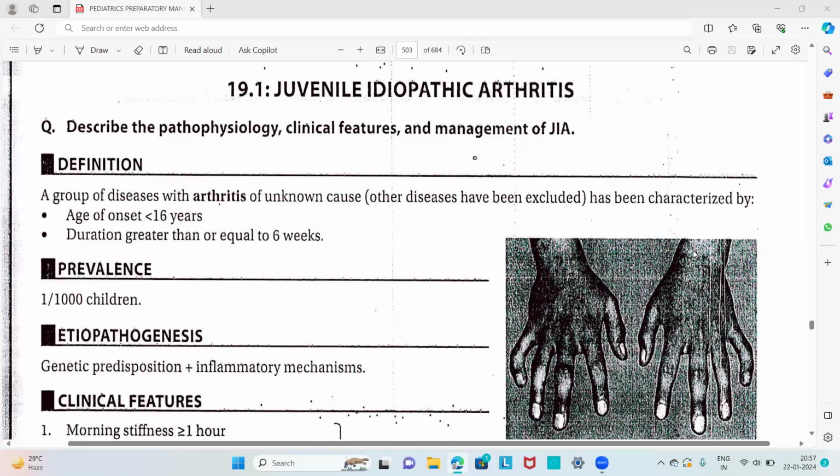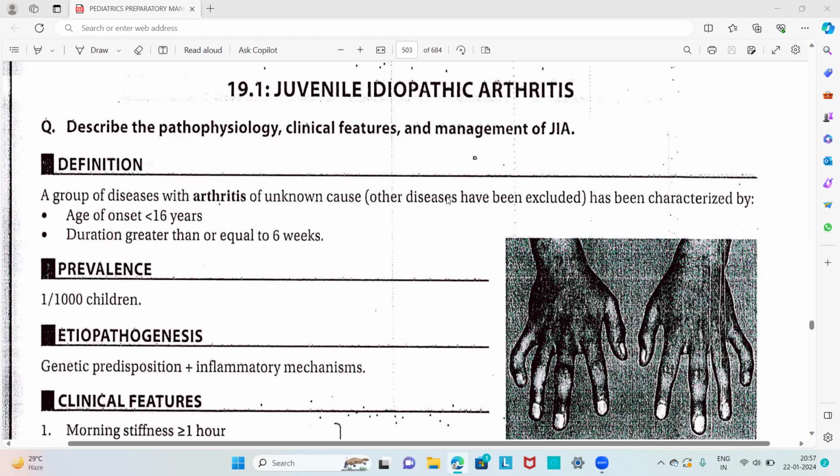The next question is joint involvement in juvenile rheumatoid arthritis and its clinical characteristics. The most common area is juvenile idiopathic arthritis. Then we have Kawasaki disease and Henoch-Schonlein purpura. These are the most commonly asked short notes or short essays regarding rheumatological disorders in pediatrics.